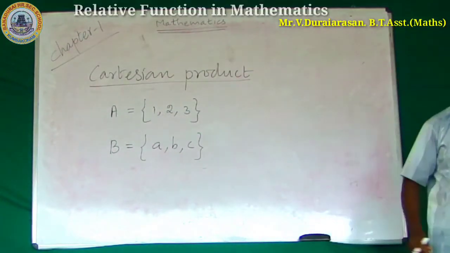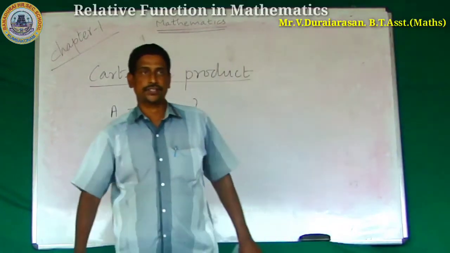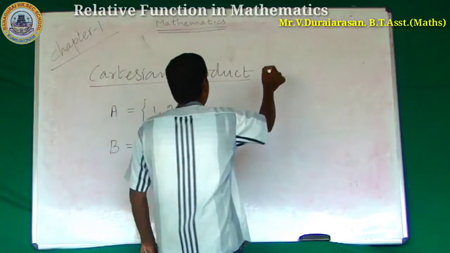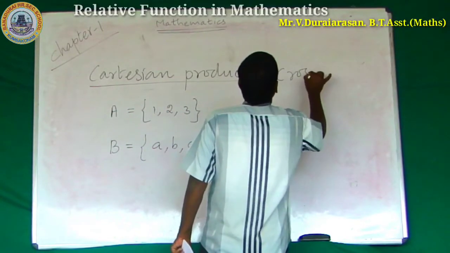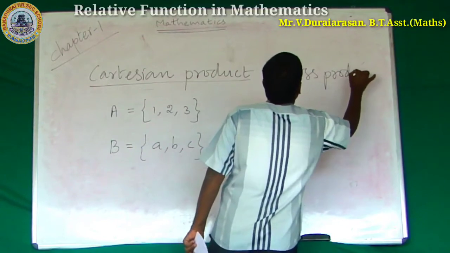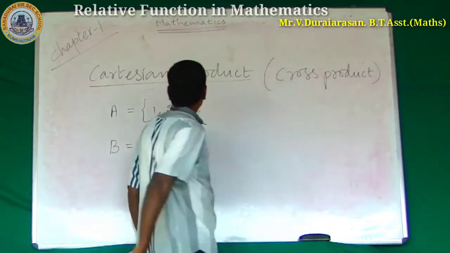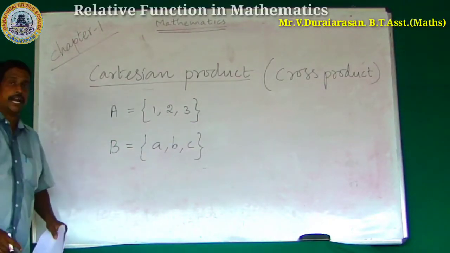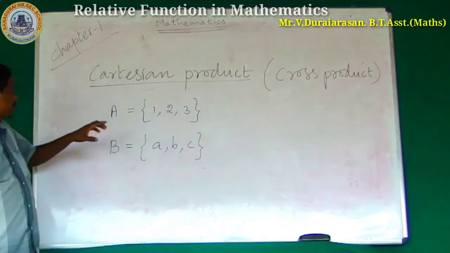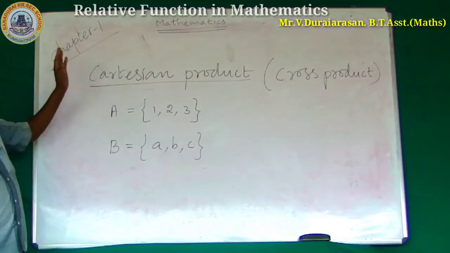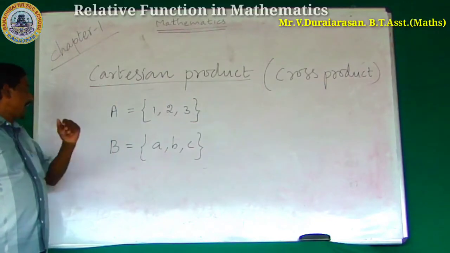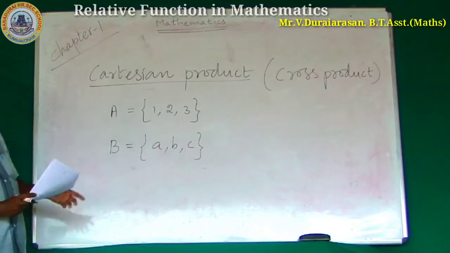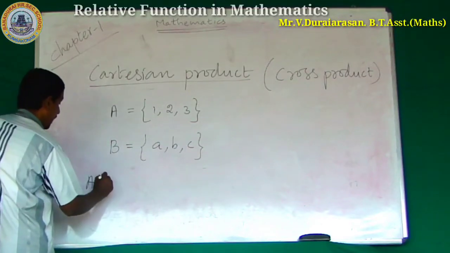To find the Cartesian product. Another name for the Cartesian product is cross product. Let us consider the two sets. First set, A is equal to {1, 2, 3}. The other set, B is equal to {a, b, c}. How to find the Cartesian product? A cross B.